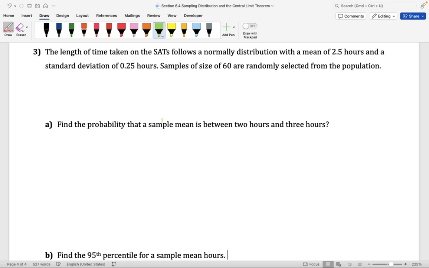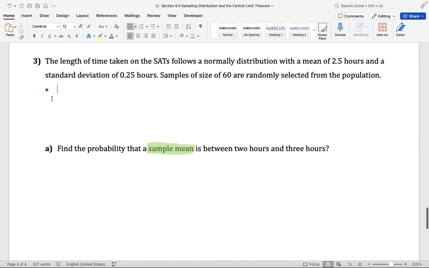Let me make a remark here. In part A, you're finding the probability of a sample mean being between 2 hours and 3 hours. In part B, you're finding the 95th percentile of a sample mean. Here, we know that we need to use the sampling distribution. We need to use the X-bar distribution. Before we do that, let's go ahead and summarize the given information.